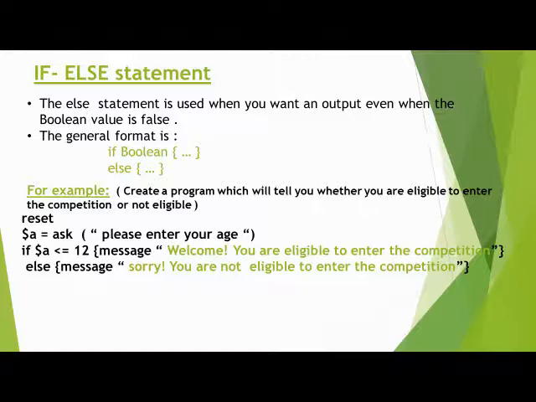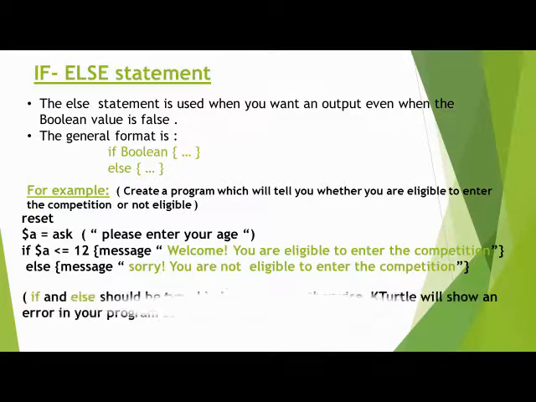So in this case, you will get the message "sorry, you are not eligible to enter the competition" in the message dialog box. So this is the program for the if and else statement. I hope you all have understood it now.